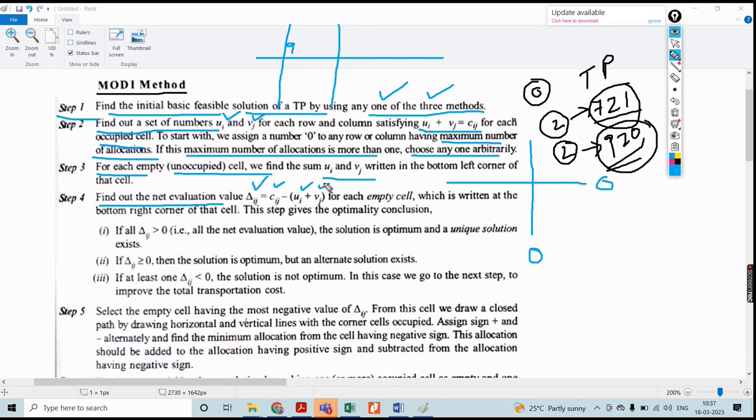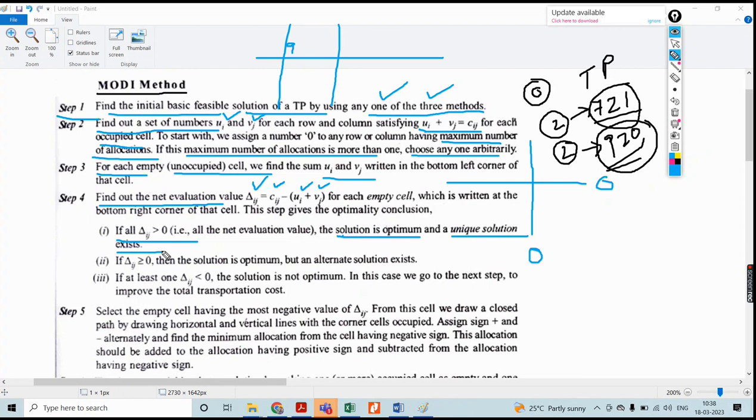For the particular cell, we are not allocating any demand or supply because that cost might be higher. Because of that reason, we are avoiding it. According to that, we make the evaluation, and from that we will get the optimal solution. If all the values of delta ij that you evaluate are greater than 0, then that solution itself is optimum and a unique solution. It means other than that, there is no possibility to get another optimal solution. That itself is the final.